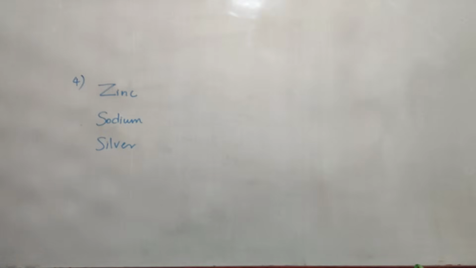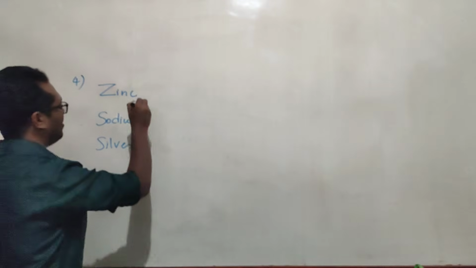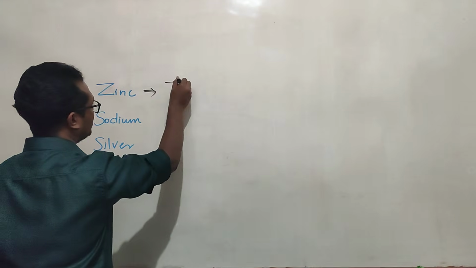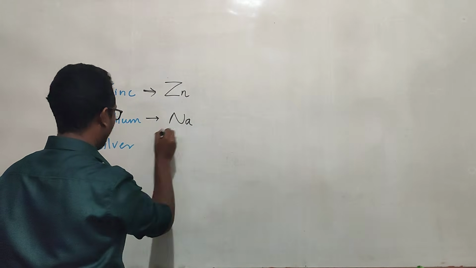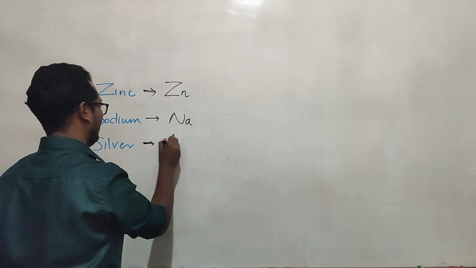They are asking the simple question, what is the symbol of each element? So we can identify: the symbol for zinc is Zn, sodium is Na, and silver is Ag.